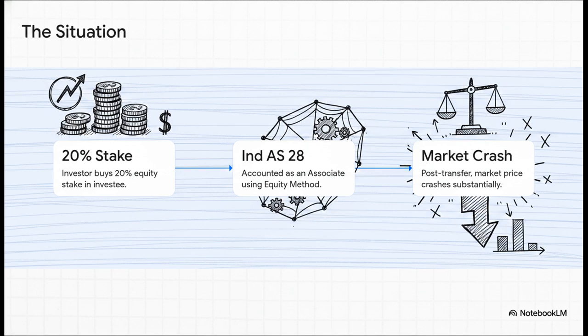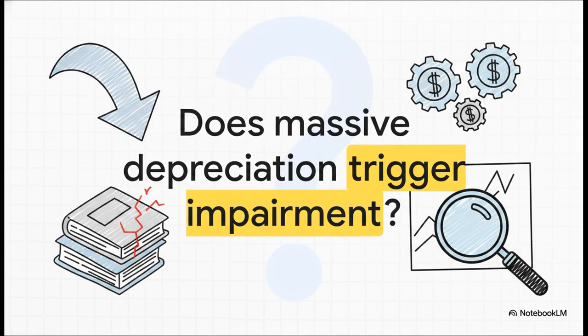Right after the share transfer is officially completed, the market price of that equity crashes. And I don't mean a little dip, I mean a substantial, undeniable downward plunge. So what does this all mean? Does this massive depreciation in the quoted share price automatically serve as a sufficient indicator that the investment needs to be impaired in the books? And if we actually do need to recognize further impairment, exactly which standard in the rulebook are we supposed to follow? This is the big mystery we're solving today.